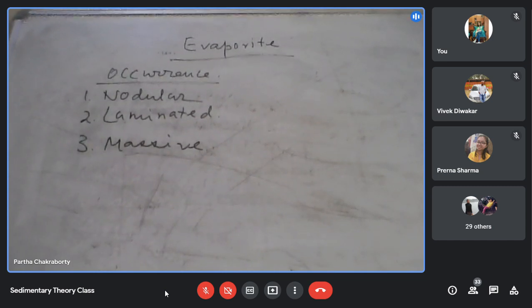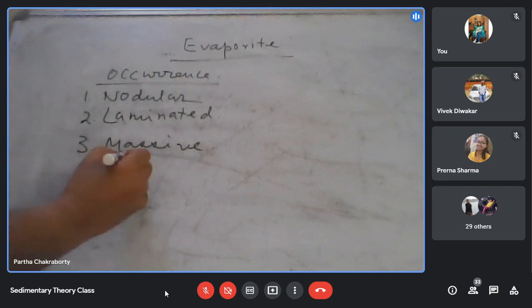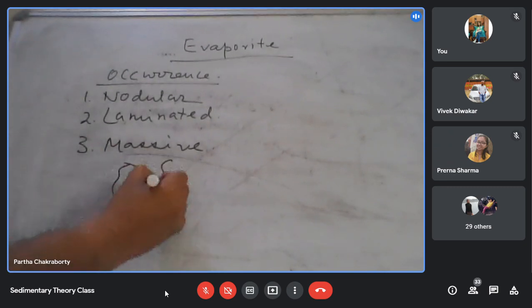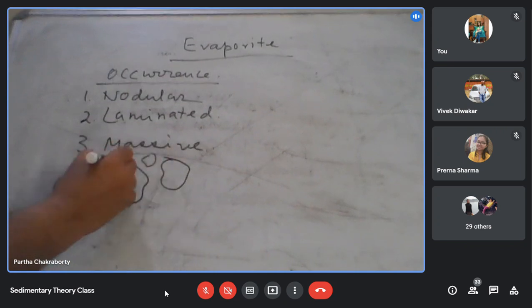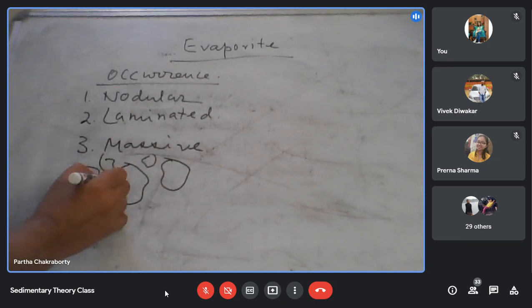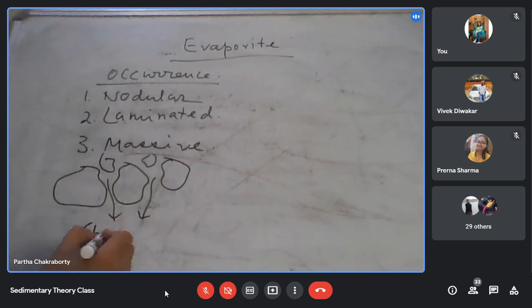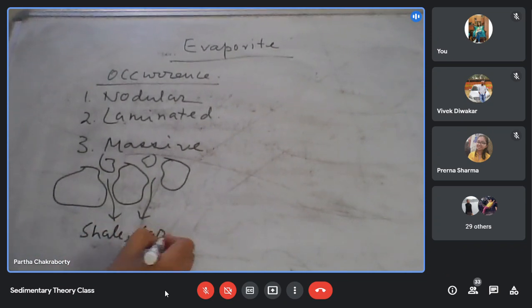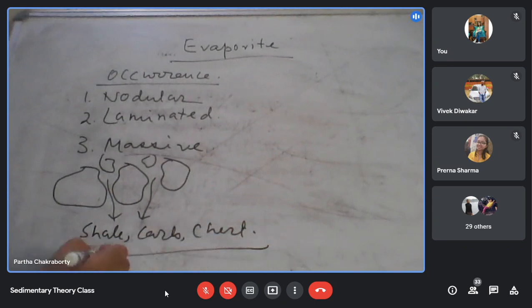What is nodular? It is a lump-like development of the salt. That means you have the salt lump, then salt lump, then salt lump. And in between these areas that may be occupied by shale, carbonate, chert, all these things that may be in between.